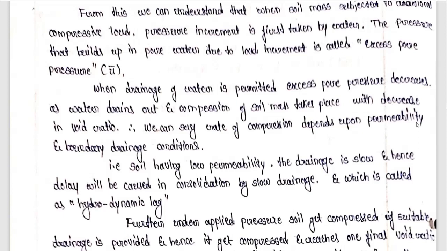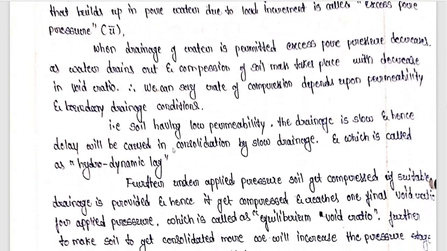That is, in soil having low permeability, the drainage is slow, and hence delay will be caused in consolidation by slow drainage, which is called hydrodynamic lag. So this is a very important term. You can see whenever the permeability is low in the soil, the drainage of water is slow. As the drainage of water is slow, the compressibility of soil will also be slow. As the compressibility is slow, consolidation is very slow. Which is called hydrodynamic lag.